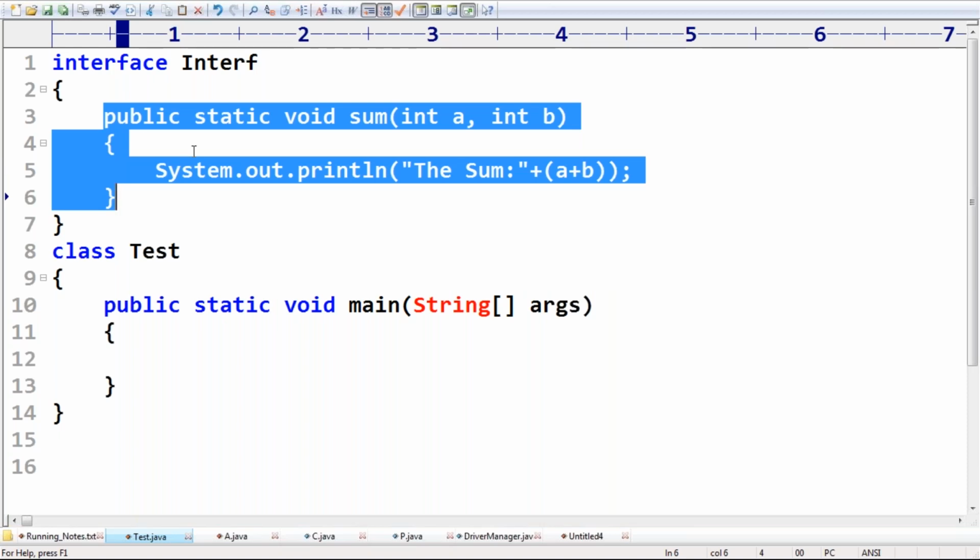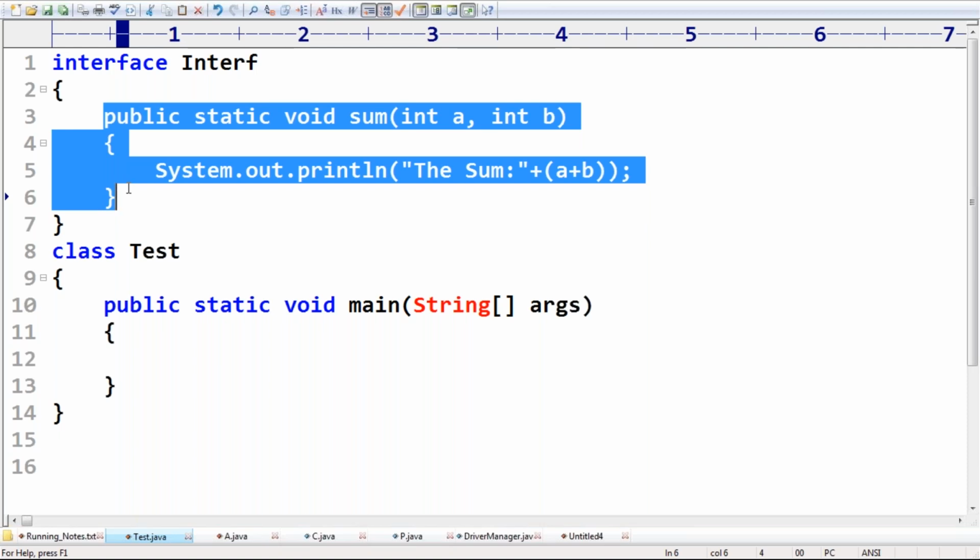Better to have the interface concept only. Remember this, very important points. Please take special care about this.